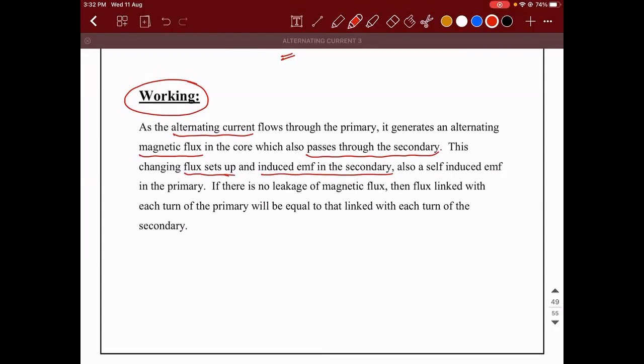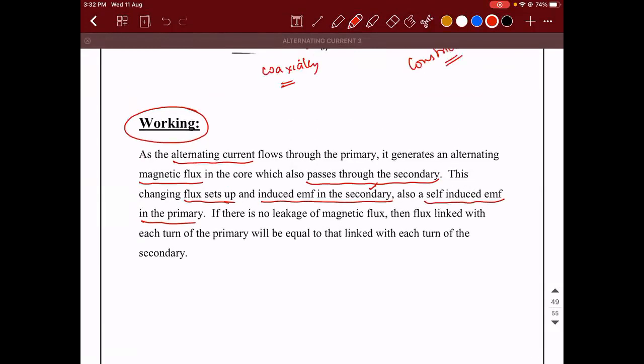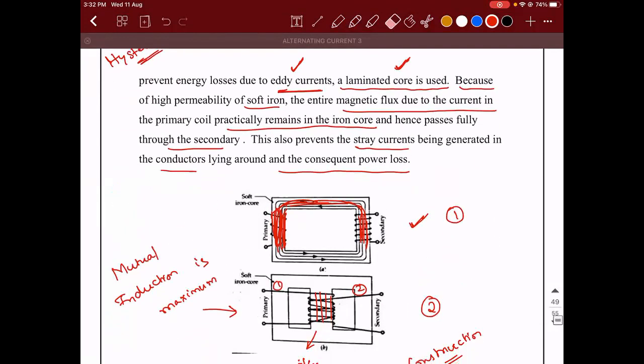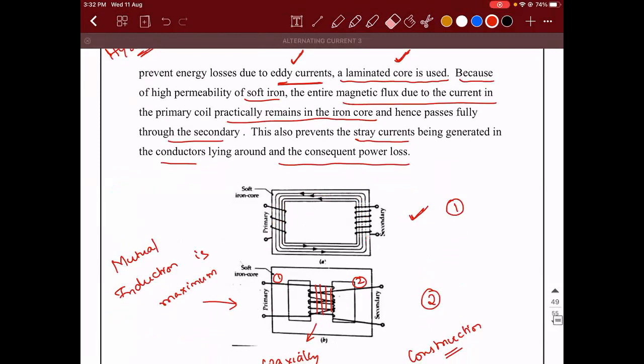This changing flux sets up an induced EMF in the secondary. Along with inducing an EMF in the secondary, it will also induce a self-induced EMF. So what are the two things happening? Because of the alternating flux, there will be an EMF that will get generated here. Correct?